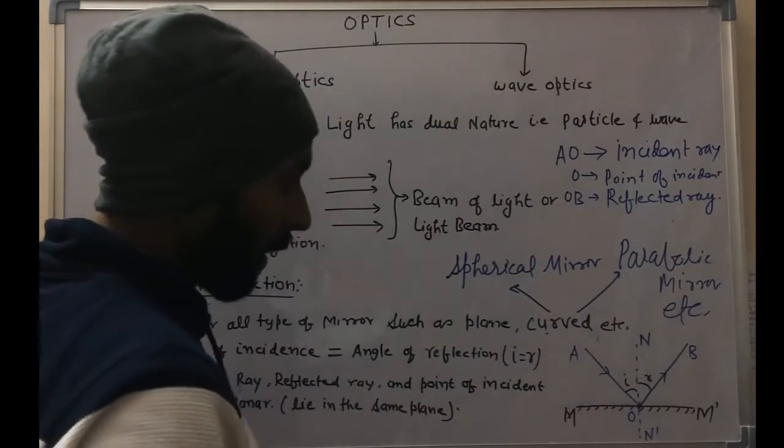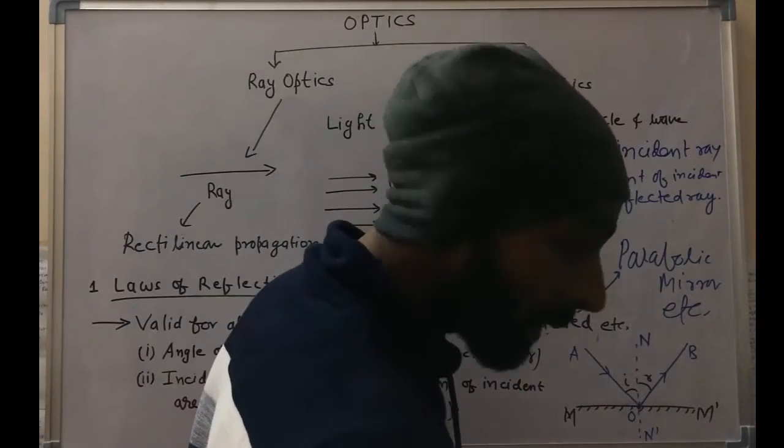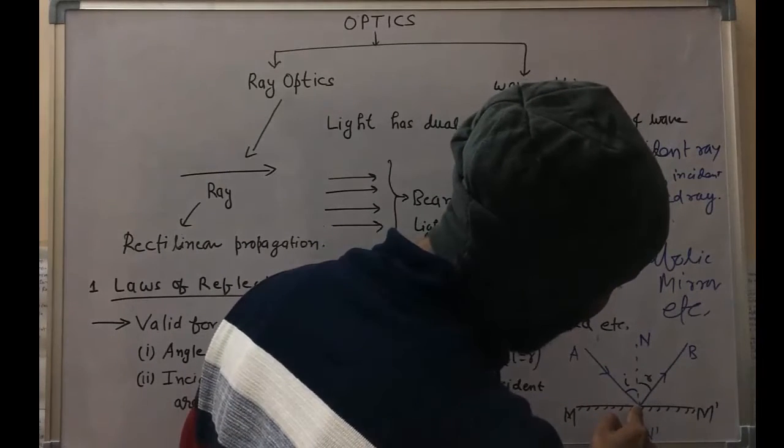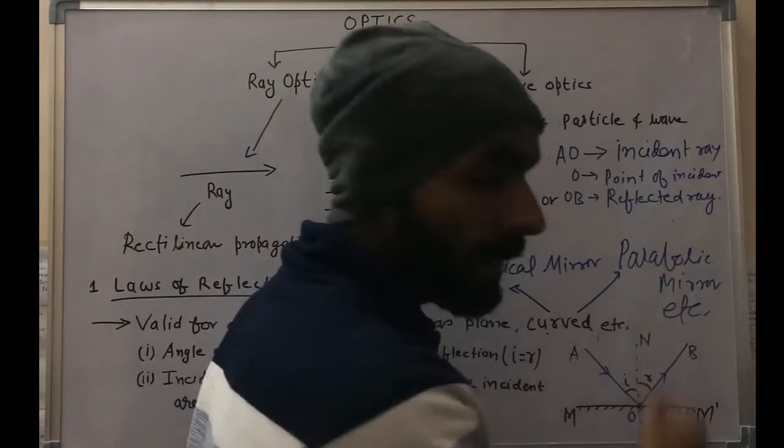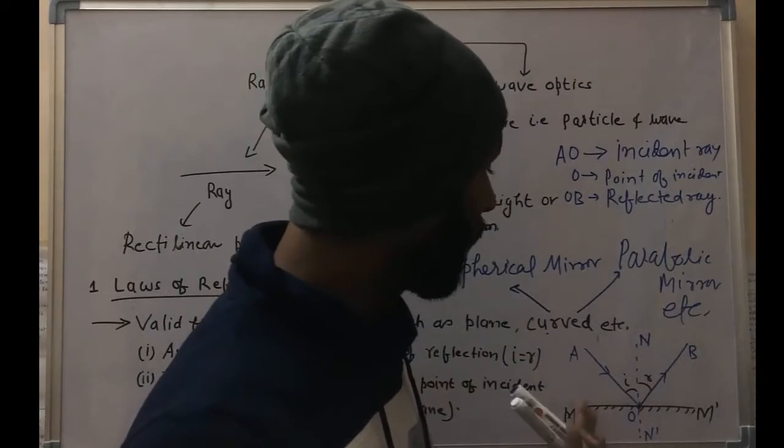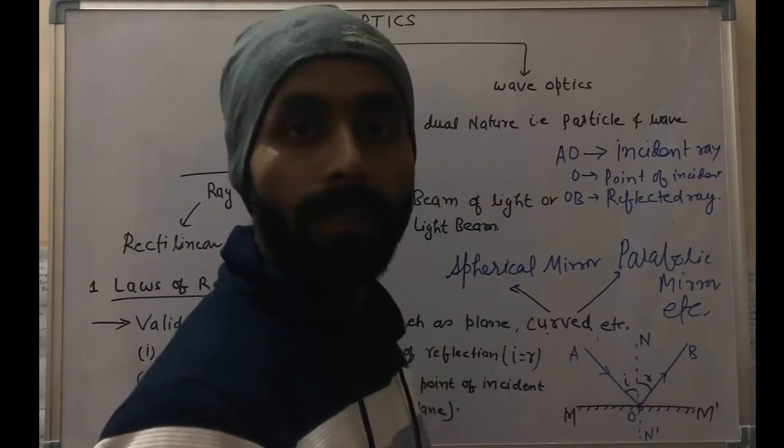Right? Now you can see here, this particular point of the mirror has a normal. Normal means making 90 degrees with the mirror or with the plane.